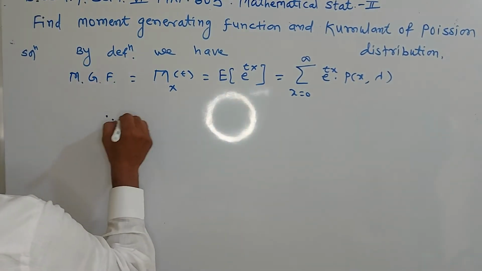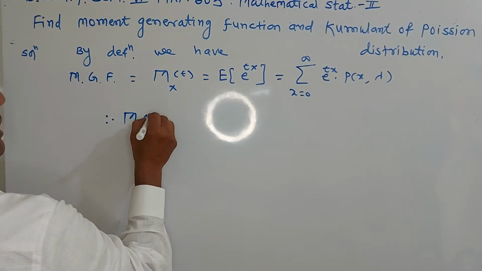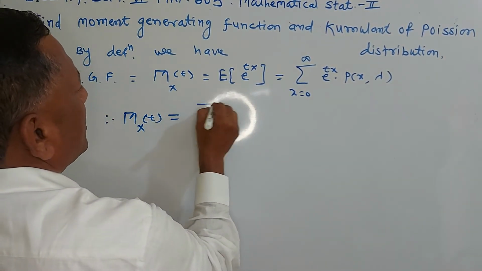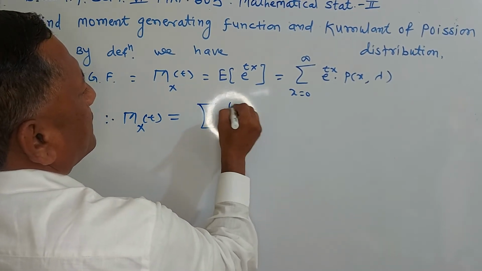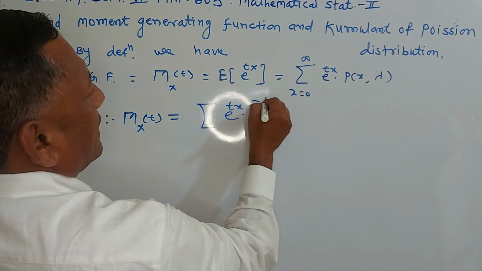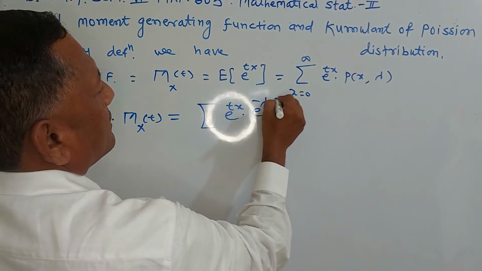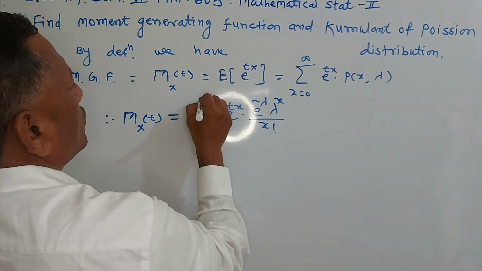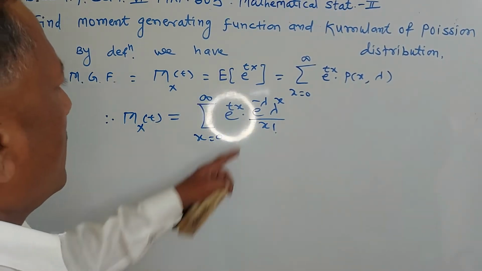Therefore, M_X(t) is equal to summation of e raised to tx into p of x, where p of x means e raised to minus lambda, lambda raised to x upon factorial x, x going from 0 to infinity.